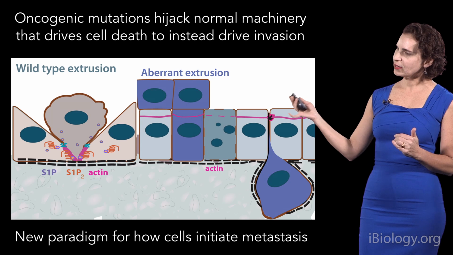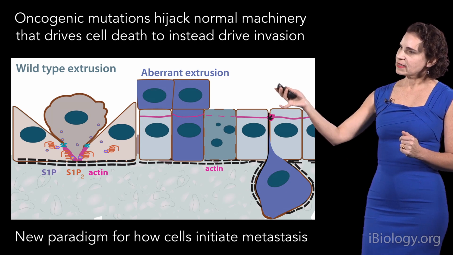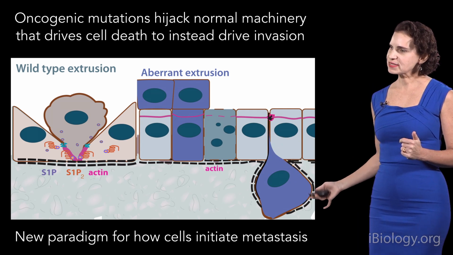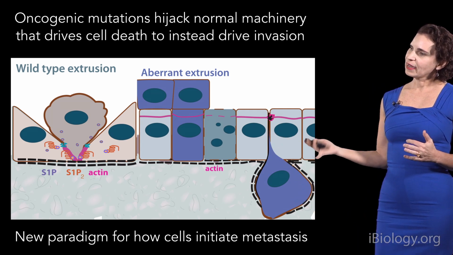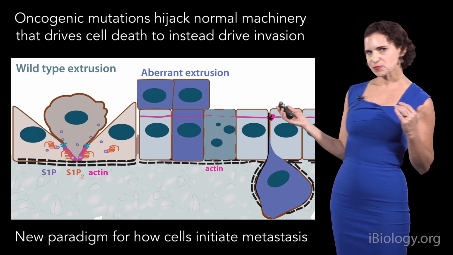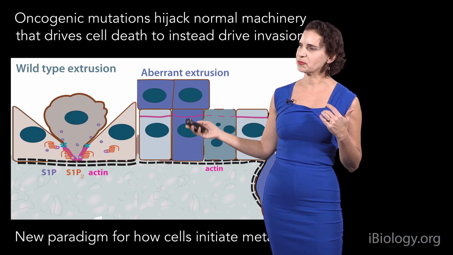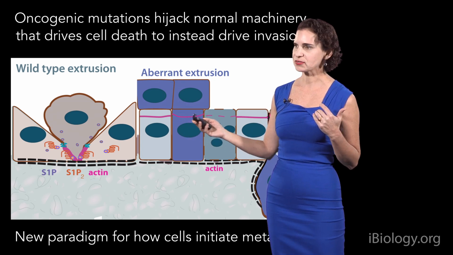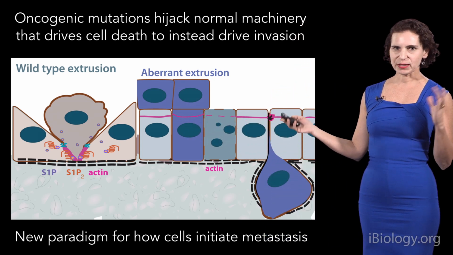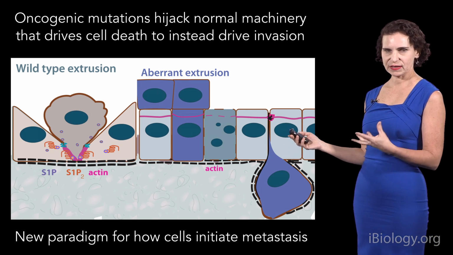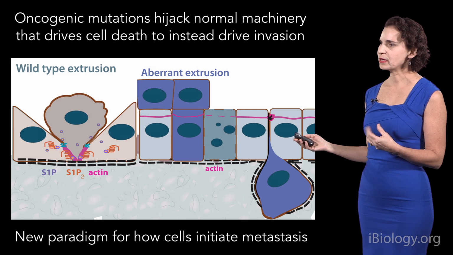Now, an important part of this is that these cells that are forming masses are very separate from the cells that we see extruding basally. And this is very different to the way that most people have thought about invasion. Usually they think that invasion happens from places of primary tumors, but we think that this can be occurring independently. And so this may change the way we start thinking about diagnosing cancers.